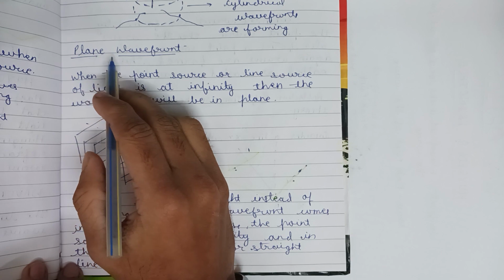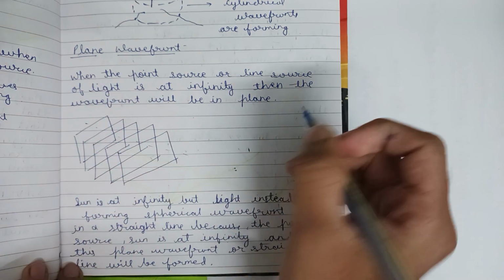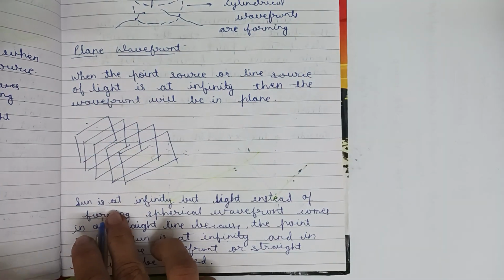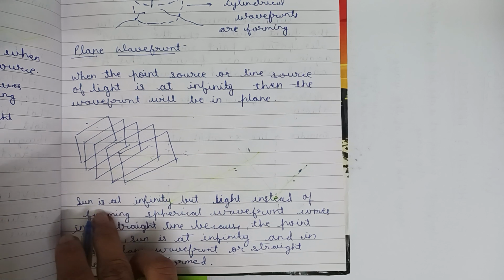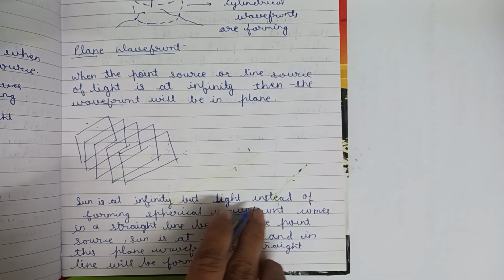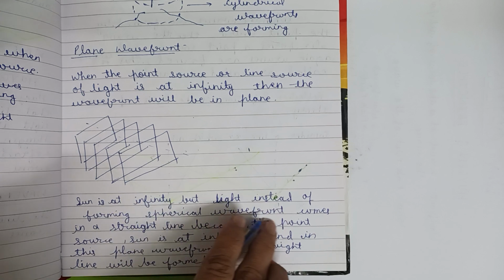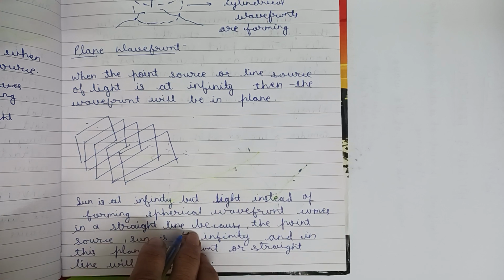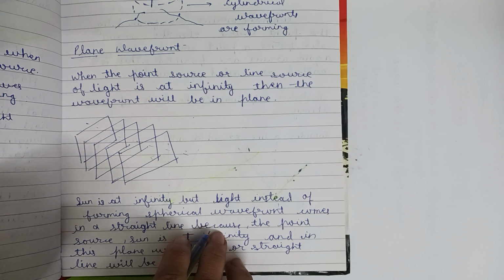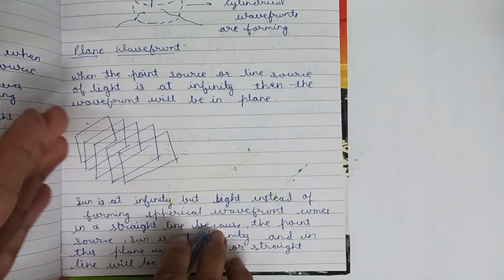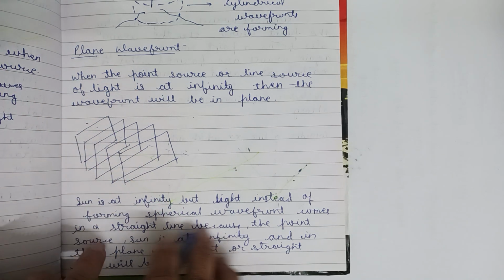In this we can see that the sun acts as a point source. The sun is at infinity, but its light, instead of forming a spherical wavefront, comes in a straight line. When we see sunlight from the earth, we do not see spheres of light, we do not see a spherical wavefront, we see straight light coming into our eyes.